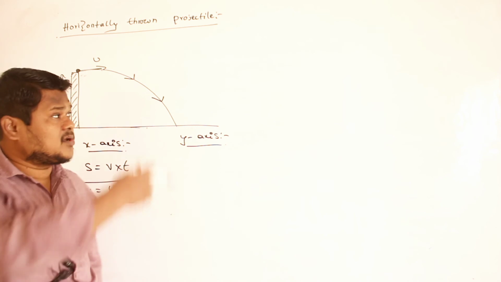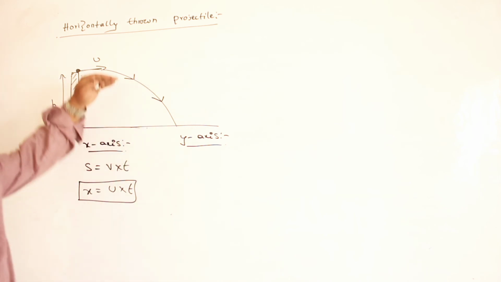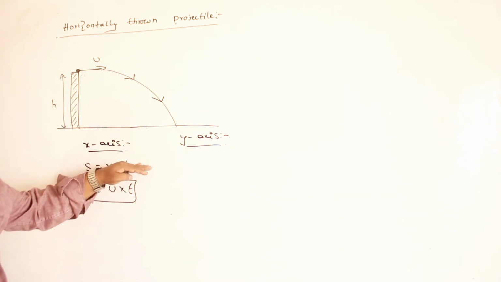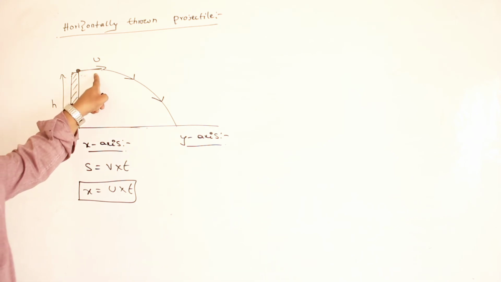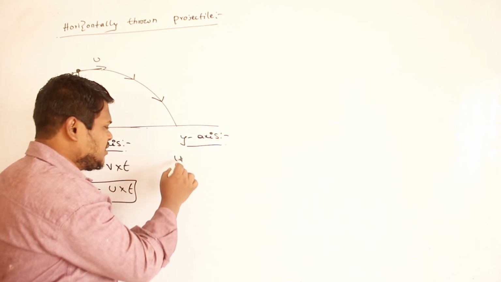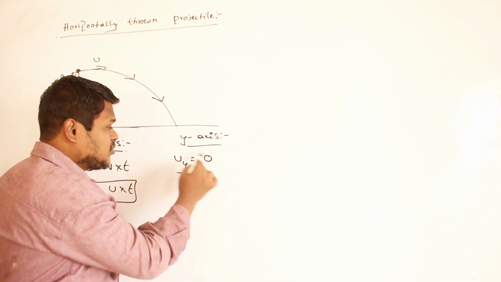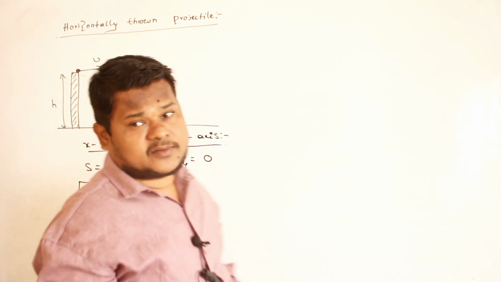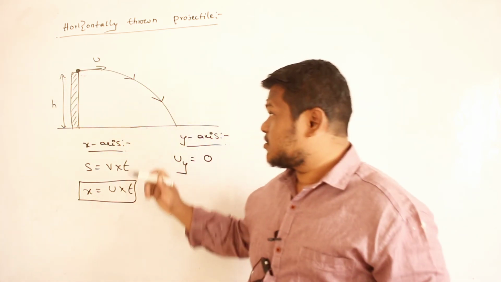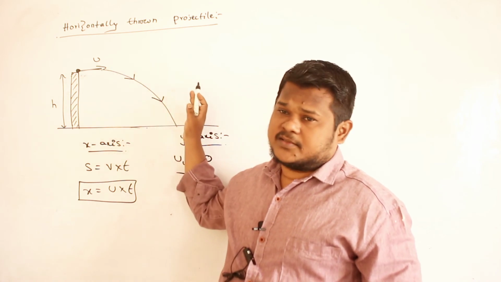Now along the y-axis, how many equations can I use? All 4 equations, because along the y-axis the velocity of the body continuously increases. So initially, what will be the velocity along the y-axis? Initial velocity along the y-axis will be how much? 0. Why is it 0? Because when I have thrown the body, it has velocity only along the x-axis.